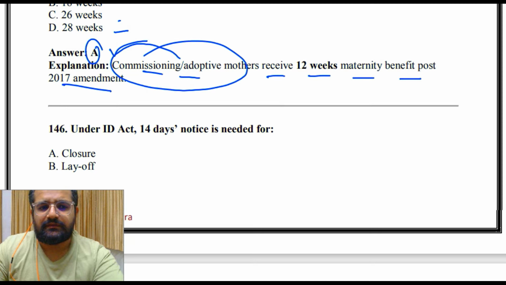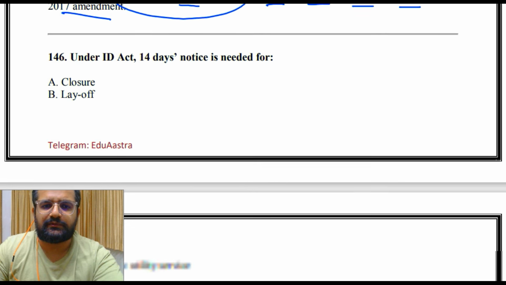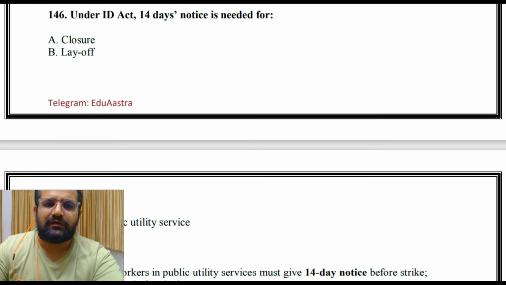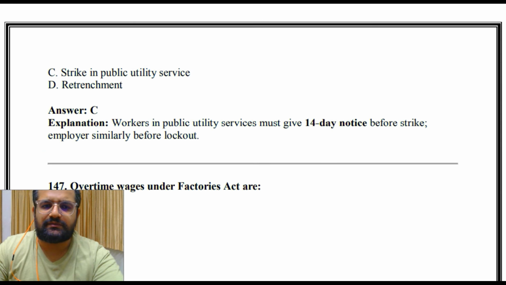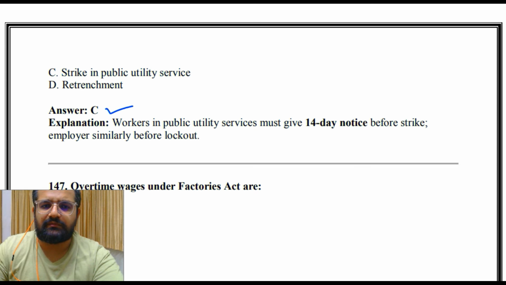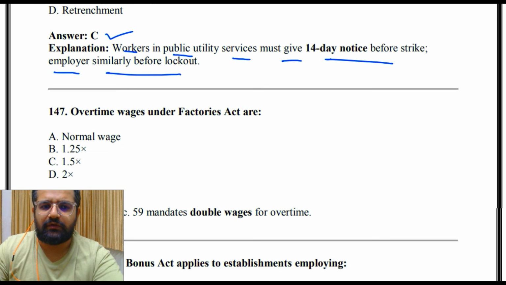Then under ID Act, Industrial Dispute Act, 14 days notice is needed for closure, layoff, strike in public utility service, retrenchment. So the answer is C, strike in public utility service. Workers in public utility service must give 14 days notice before strike, employer similarly before lockout.